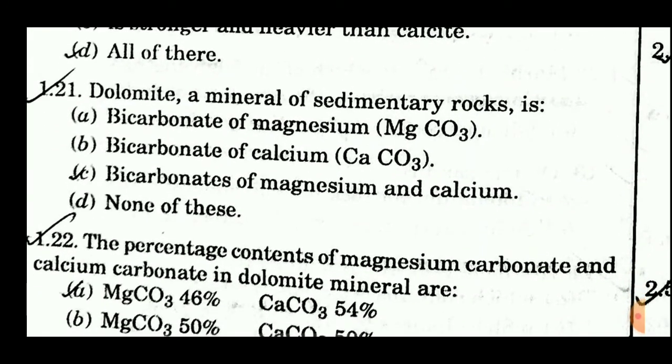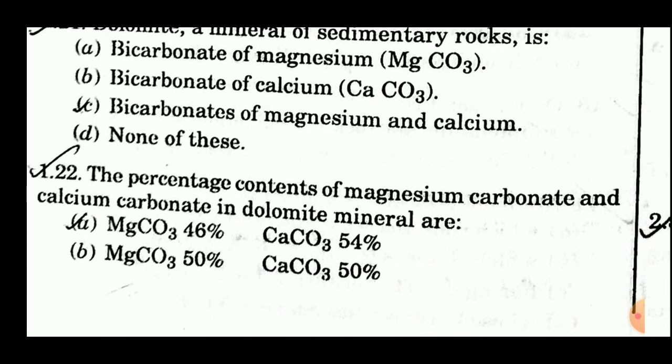21st is, dolomite, a mineral of sedimentary rock, is what? Option A is, bicarbonate of magnesium MgCO3, bicarbonate of calcium CaCO3, bicarbonates of magnesium and calcium, and option D is none of these. So the answer of this question is option number 3, which is bicarbonates of magnesium and calcium. Dolomite is a mineral of sedimentary rocks which is bicarbonates of magnesium and calcium.